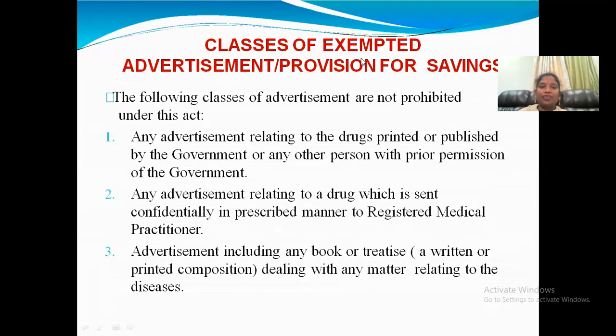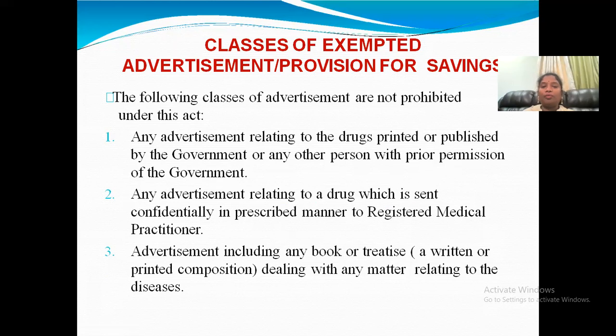What are the clauses for the exemption of the advertisement provision for the savings? That means we should give the advertisement, but where we have to give, at which place we have to give, that also is mentioned in this act. So where we have to give the advertisements: the first point is any advertisement relating to the drugs printed or published by the government or any other persons with the prior permission of the government. So with the government permission only we have to give the advertisement.